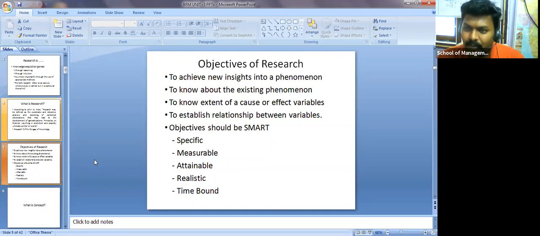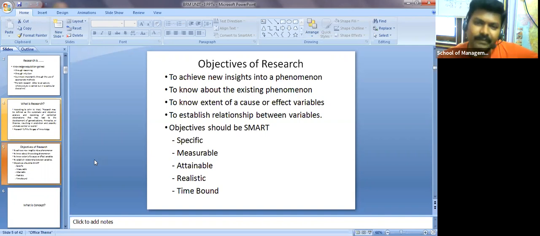And what about time bound? No one will say anything about that. And even if you try to go some millions of kilometers, you will blast, because we know very well about the radius and the heat that is going to be generated. So your objectives should be specific, measurable, attainable, realistic, and time bound.